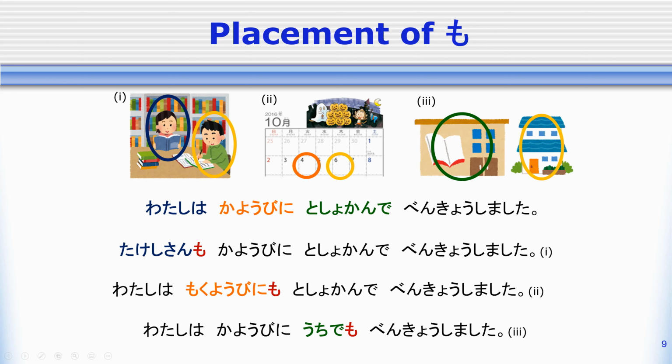So, in other words, whenever we have two sentences like this, and we want to use も in the second one, we should put も with the part of the second sentence that is different from the first sentence. 私は、たけしさんも、火曜日に、木曜日にも、図書館で、うちでも.